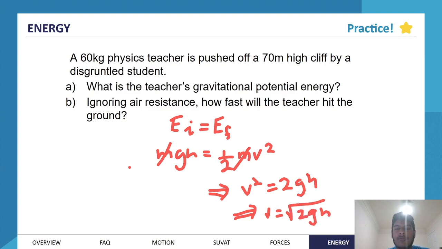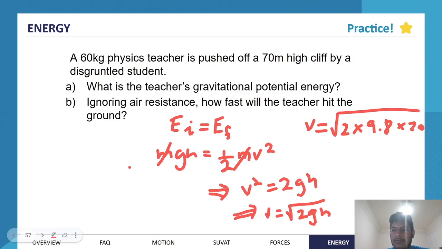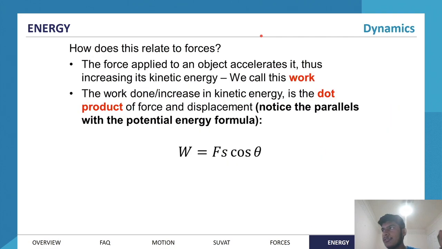So we've got this equation here, into which we can sub in our numbers. v equals square root 2 times 9.8 times the height, which is 70 meters. So we can say square root 2 times 9.8 times 70. That's going to be approximately 37.04 meters per second. And so we're done. That's how fast the teacher will hit the ground. Now, that's more related to speed. If I ask for direction, he's going downwards, obviously. But 37.04 meters per second is how fast the individual is going. So yeah, that's how you deal with these sort of questions.